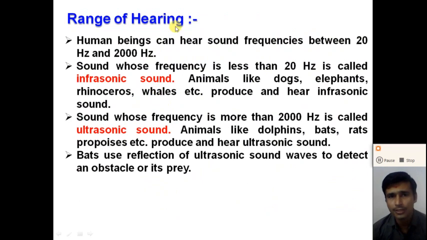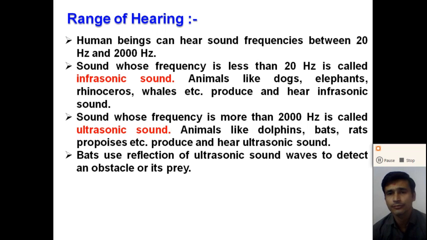Now, the range of hearing. Human beings cannot hear all sound frequencies, right? Human ears can hear sound frequencies between 20 hertz and 20000 hertz.